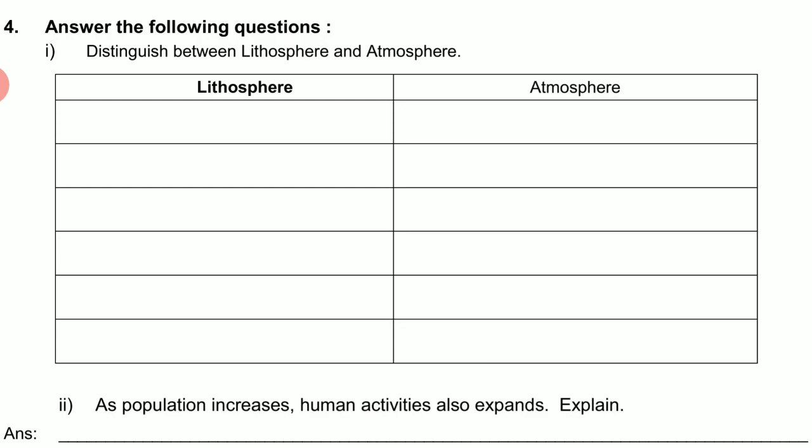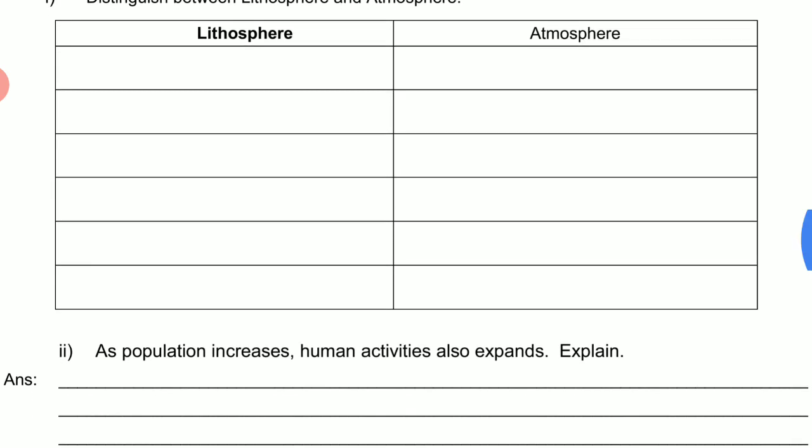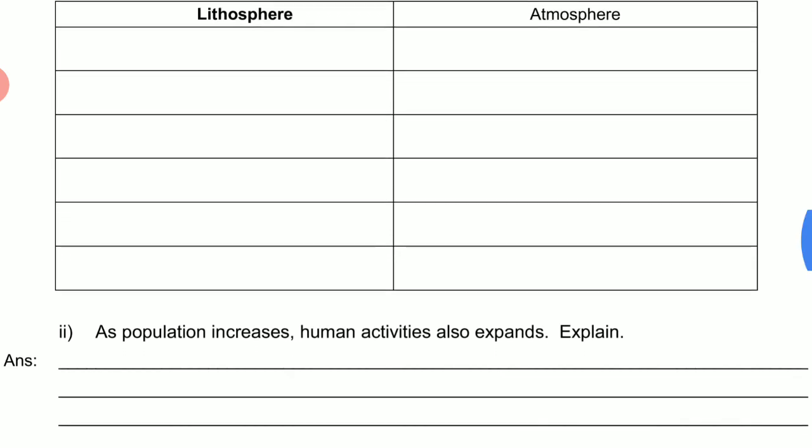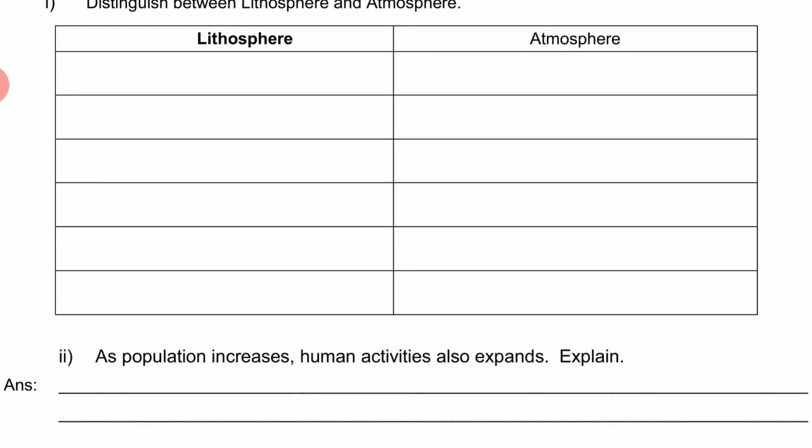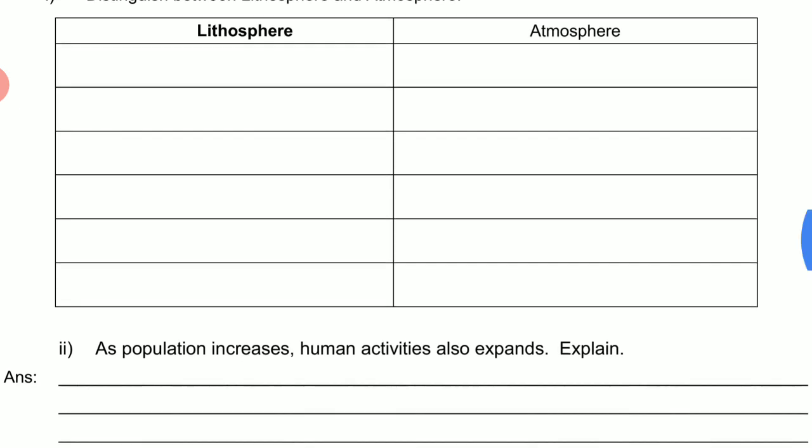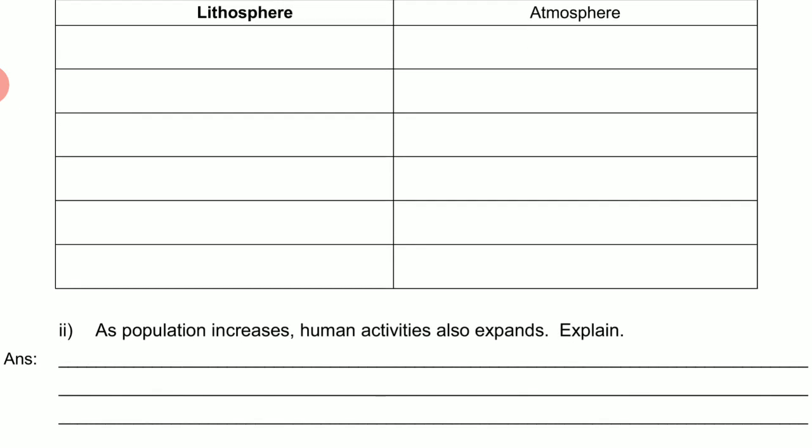In both you have to write 3 points. Okay, first point, in the lithosphere, it is the solid top layer of the earth's surface. In the atmosphere, first point is that atmosphere is the thin layer of air which surrounds the earth. Second point, in lithosphere, it consists of mountain, plateaus, plains and valleys. In the atmosphere, second point, it consists of all the gases.